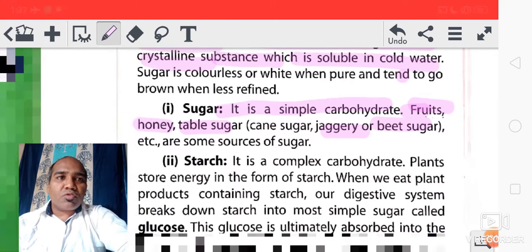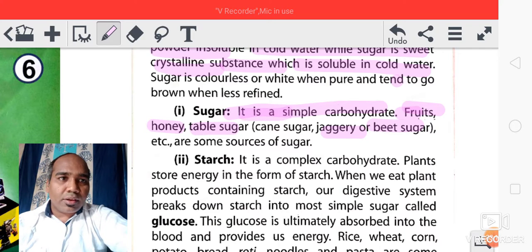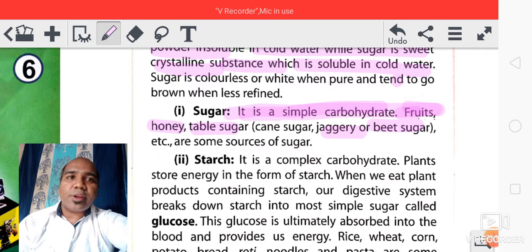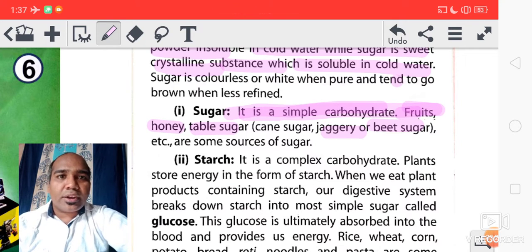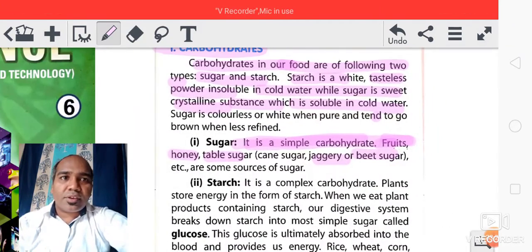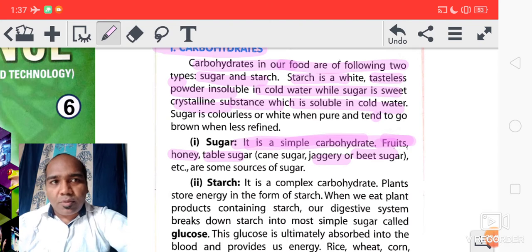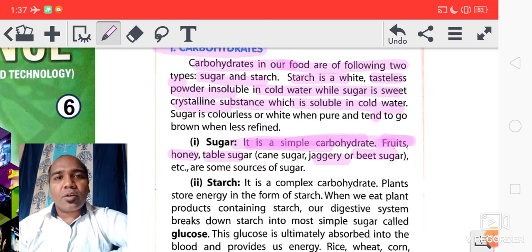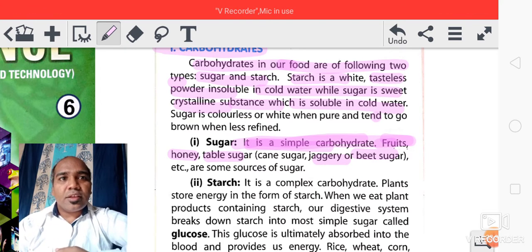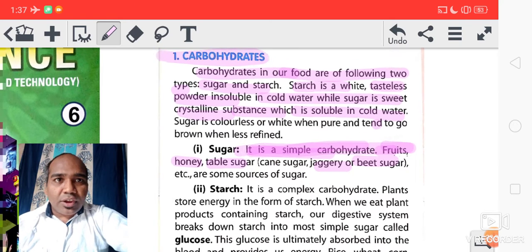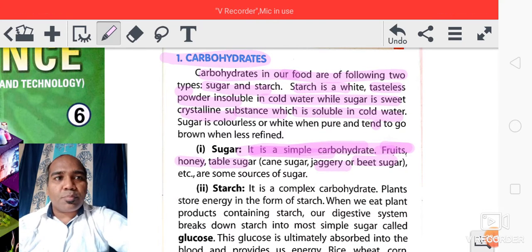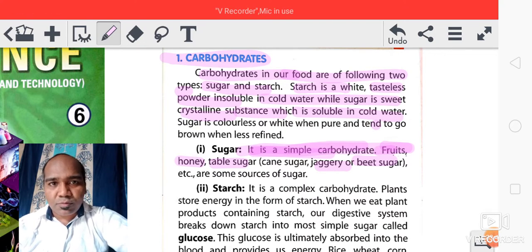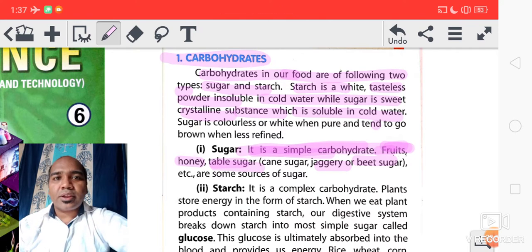Okay, so what is sugar? Sugar is a simple carbohydrate. Okay, it is a type of nutrient. What kind of nutrient? Carbohydrate. It is a type of nutrient which is in simple form of carbohydrate. Okay, once again I am telling you what is sugar. Sugar is a type of nutrient found in what? Which kind of nutrients? Carbohydrates. It is a simple form of carbohydrate. What are the examples? It is found in what kind of food? Fruits, honey, table sugar, etc.